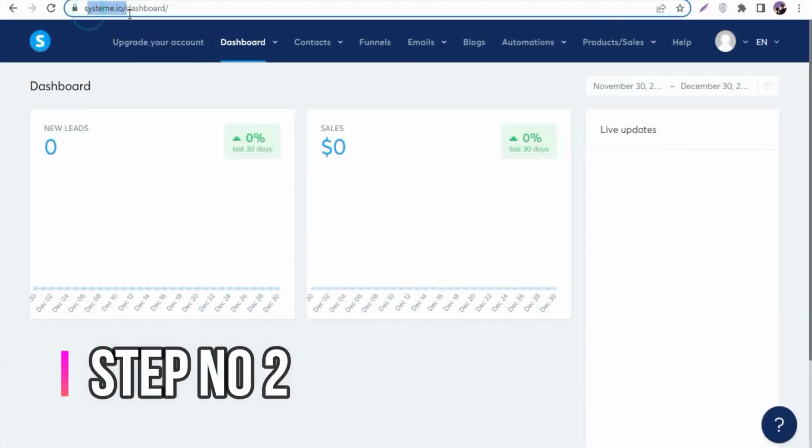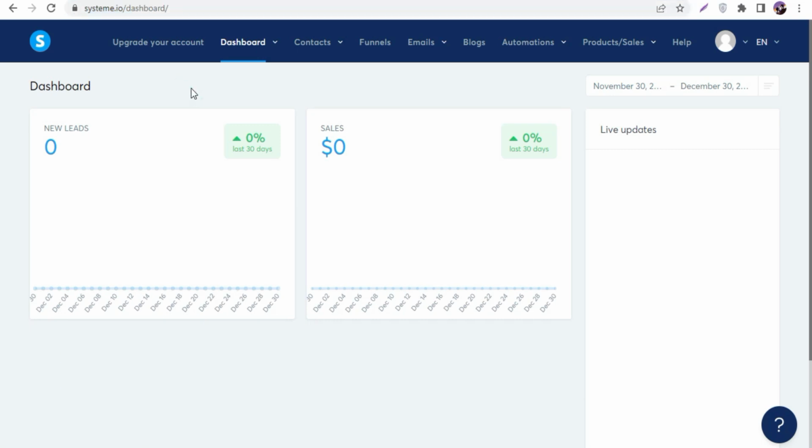So let's go. The next step is you simply come to systeme.io, because I told you a lot of the times not any website nowadays allows you to do direct linking. That's why we need a simple landing page, and I am creating a simple and basic landing page through systeme.io, because it's completely free for beginners, and you can easily create a beautiful simple basic landing page with systeme.io. You can go and sign up for free, and I assume a lot of you have free accounts. So let's go.